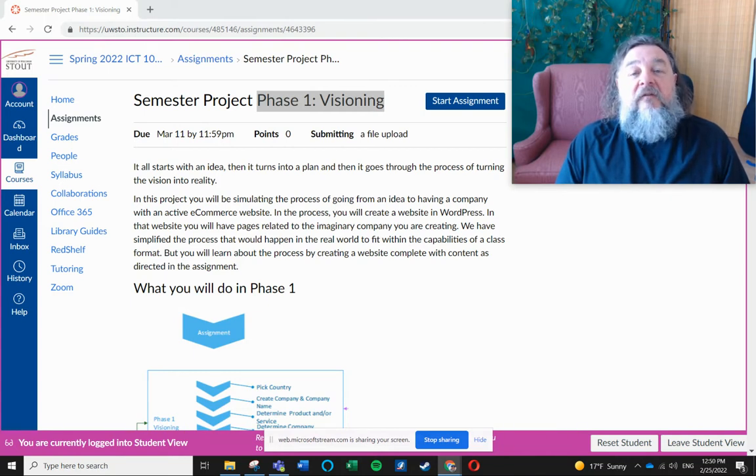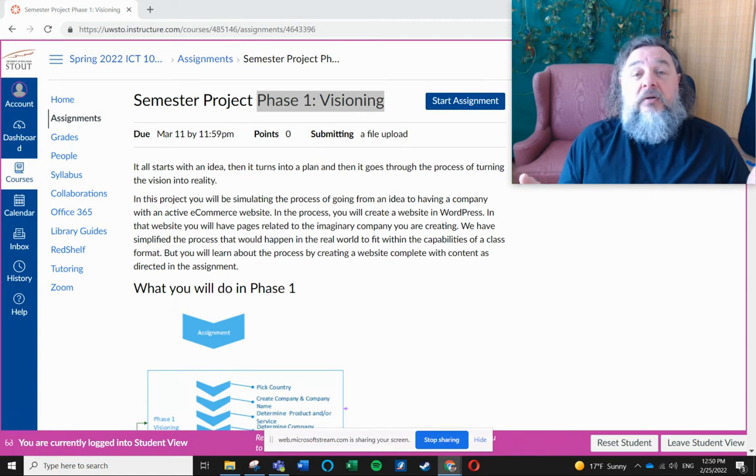Specifically, we're going to be talking about phase one visioning. So that's when we start this process of creating a plan for what we're going to do. So we're going to go from an idea to a plan for setting up a process to go through and create that idea, turn it into a company.